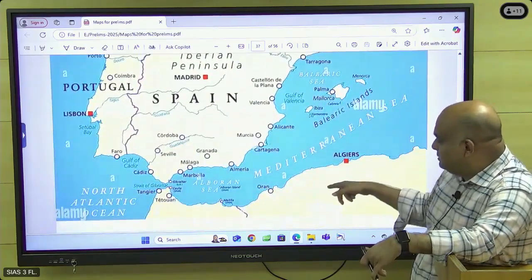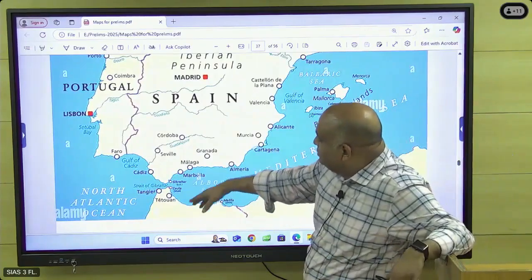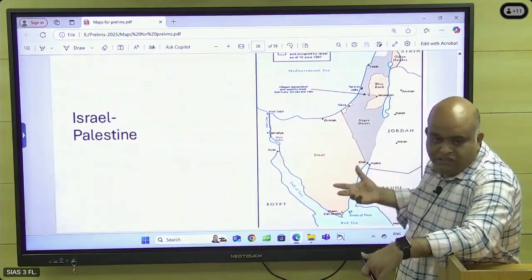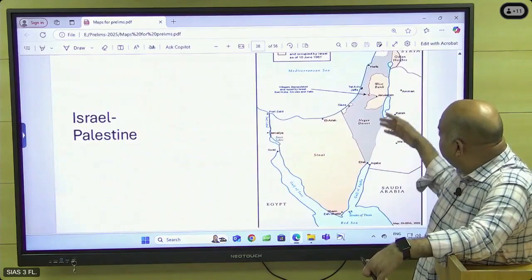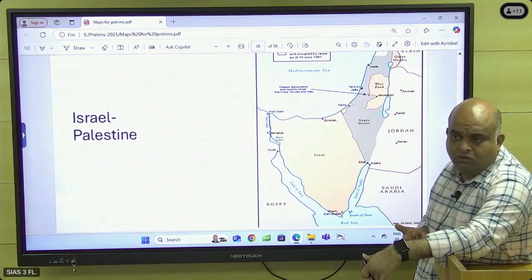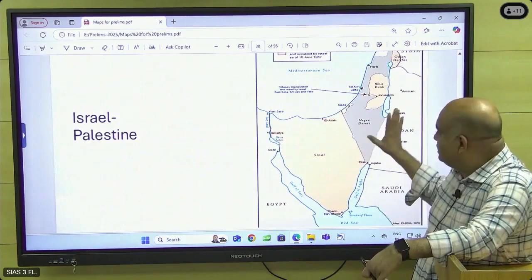And then this is the Strait of Gibraltar. Okay, just check it. And then the Israel-Palestine issue again. So this is another hot issue. In and around, questions can be asked. So West Bank, Gaza, because in Gaza the US is trying to make Gaza city an international city. So that issue is there.